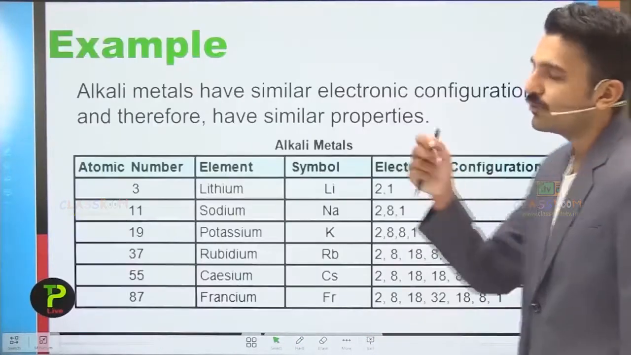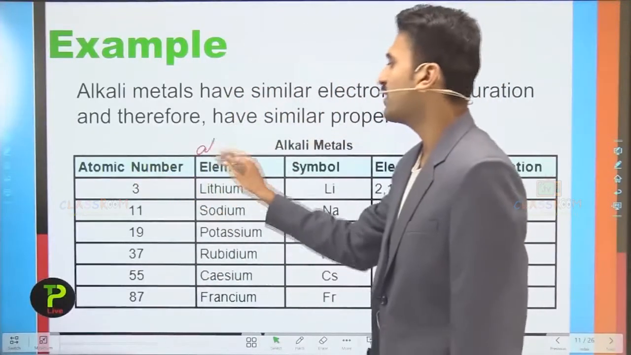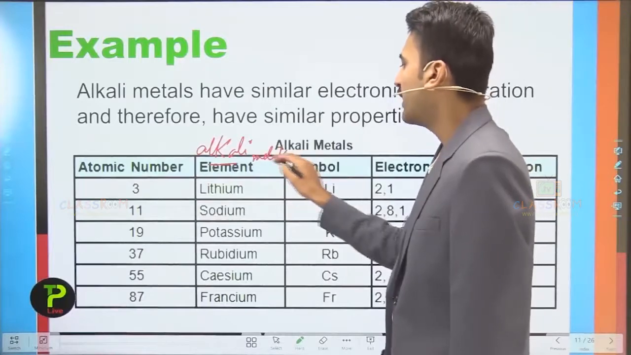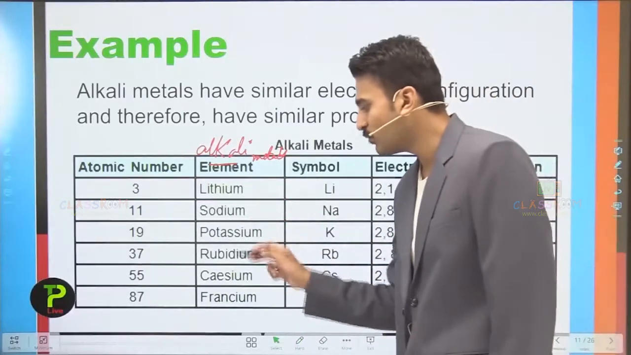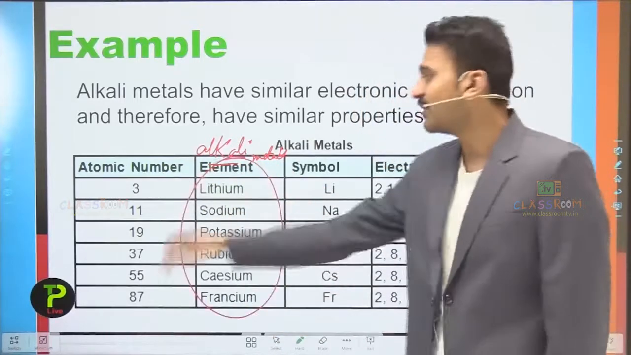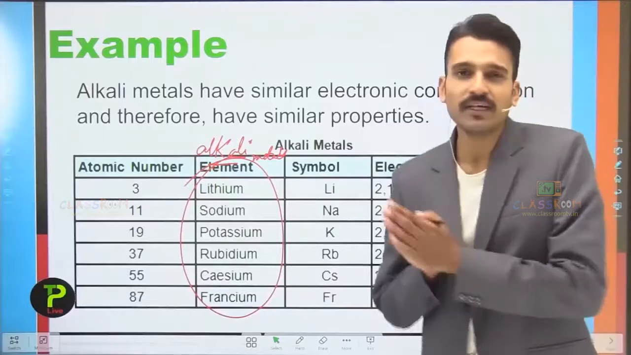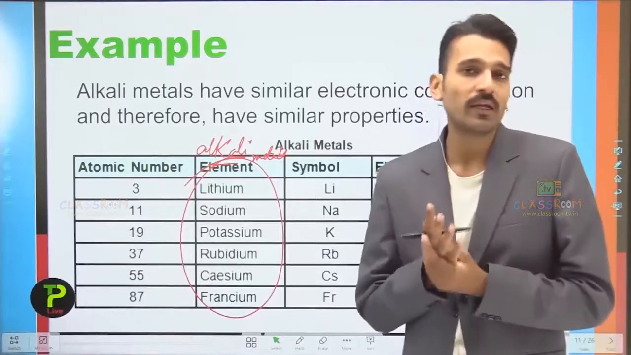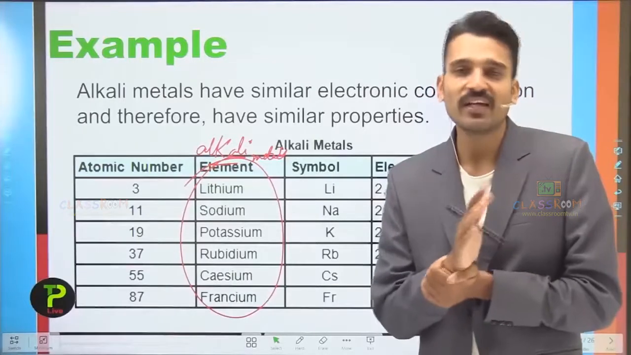Now moving into the example, here you see the elements which are an example of alkali metals. And what are the alkali metals? The alkali metals are lithium, sodium, potassium, rubidium, cesium and francium. This family of metals is termed the alkali metals because they form alkalis. So what are alkalis? Alkalis are those bases which are completely soluble in water. We are going to deal with it in the chapter named acids and bases.